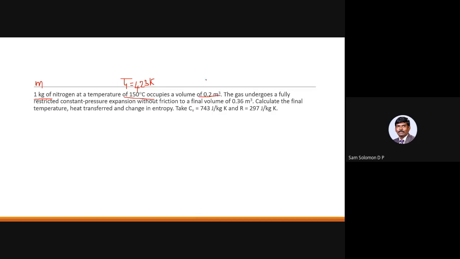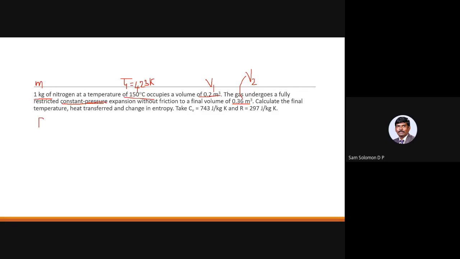Volume of 0.2 meter cube, so V1 is 0.2 meter cube. The gas undergoes a fully restricted constant pressure expansion. So this is the keyword: this is a constant pressure process. Calculate the final temperature, heat transferred, and change in entropy. Take Cv and R. So they want us to find out the value of the final temperature, heat transfer, and change in entropy.